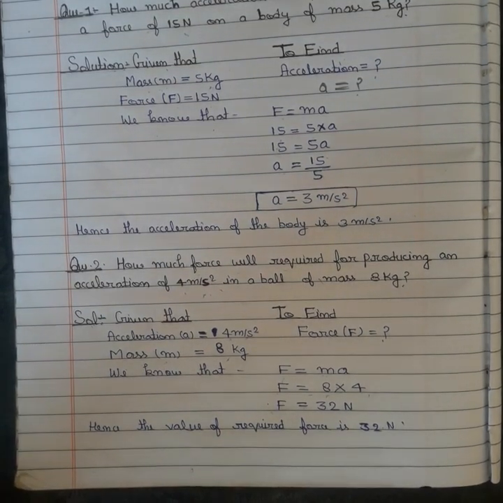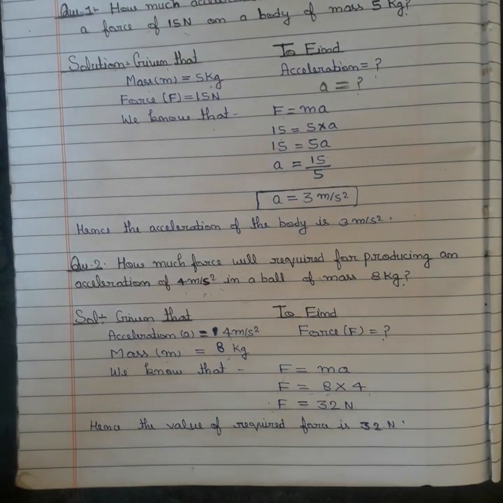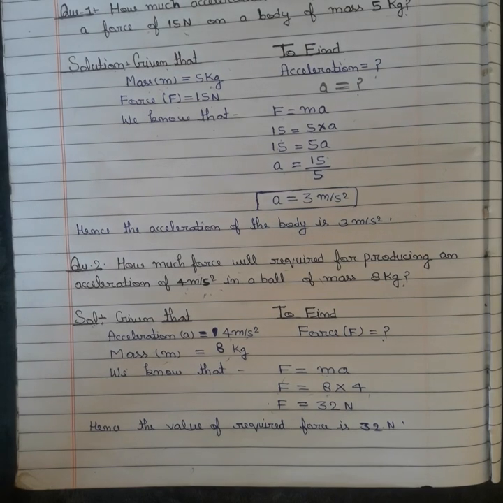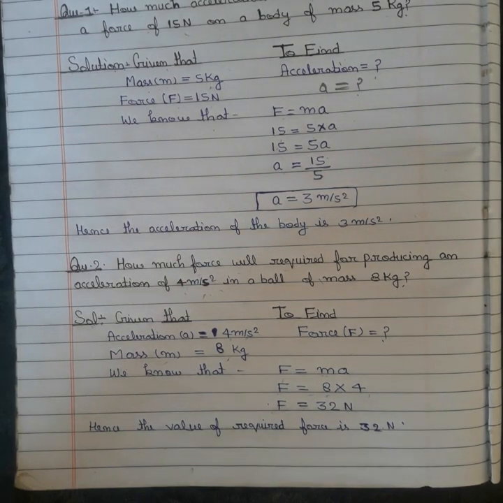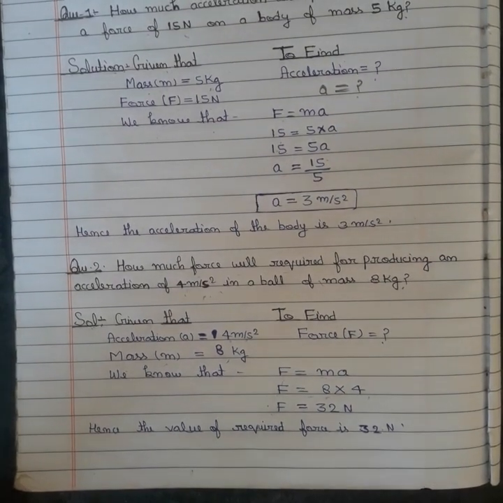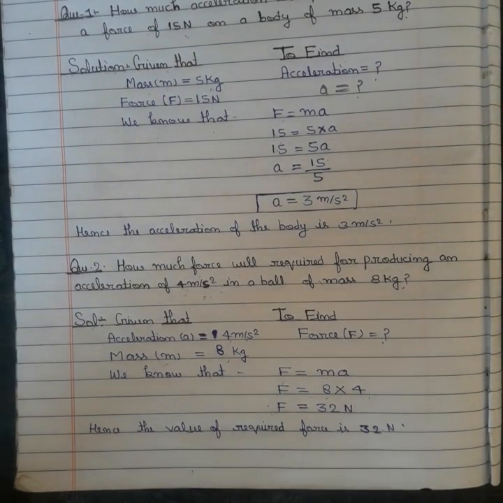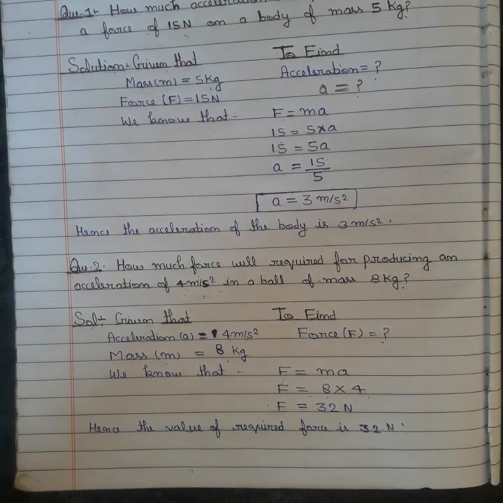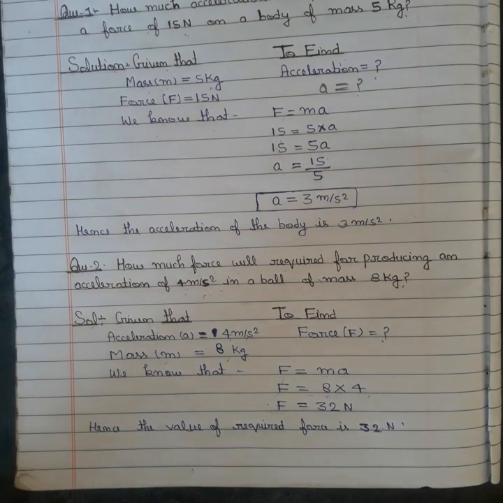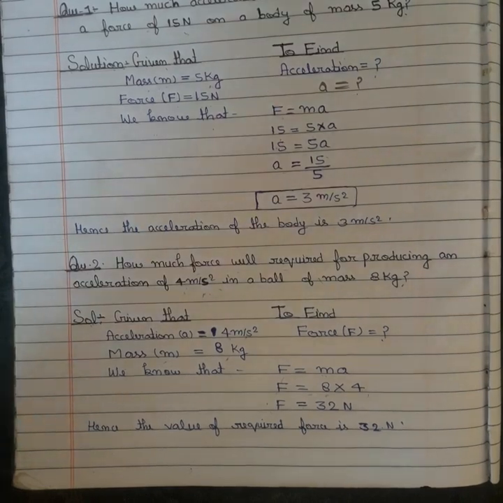The inertia of the 5 kg object is greater, because inertia is directly proportional to the mass of the body, and the mass of 5 kg is greater than the mass of 2 kg.